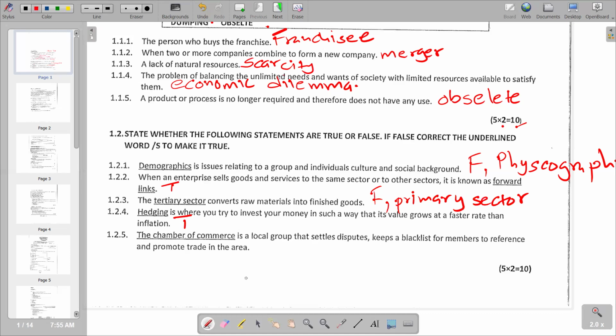This is exactly the Chamber of Commerce, so it's true. Remember, the Chamber of Commerce creates a business friendly environment so that all the parties are satisfied. That's what we have in this Section A of this March question paper.